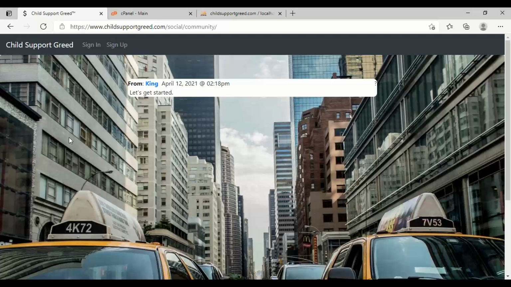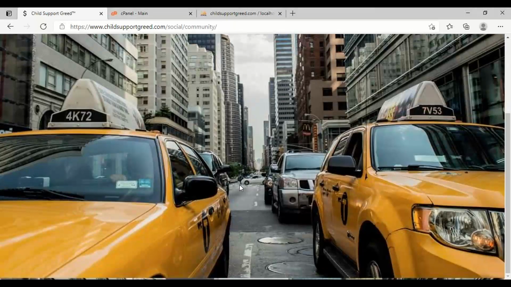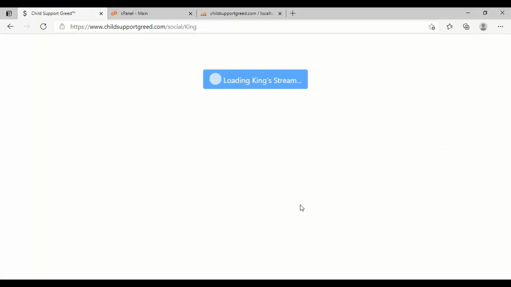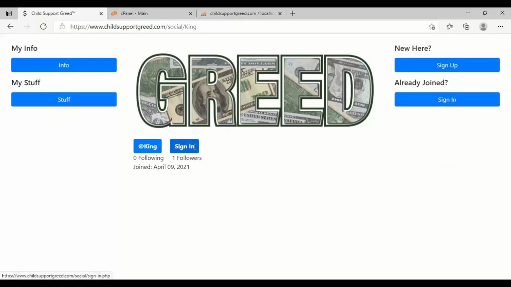And even though I'm not signed in, it still shows "Let's get started." So on this community page, you can post something and a person can see that you posted it. Say you post some cool info here that you don't mind being public, and they say, oh, it's somebody named King or somebody named Mike. Then they can click that and it'll take them to your page, so long as your page privacy is turned off.